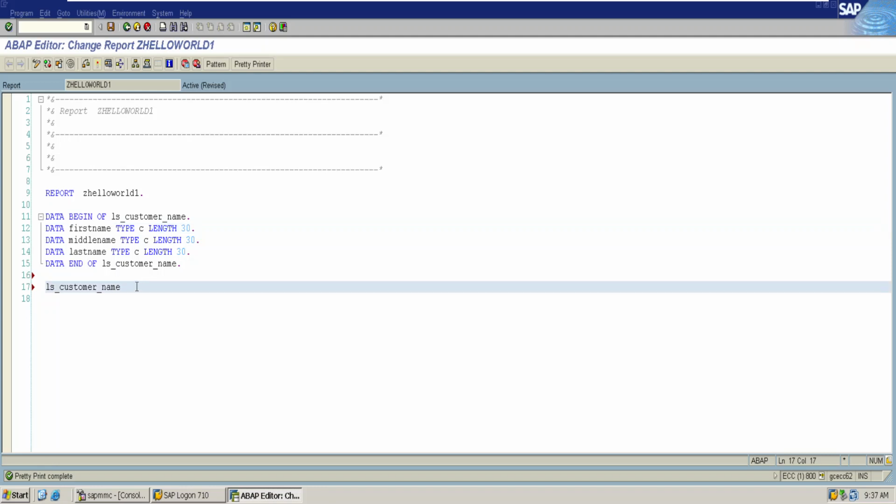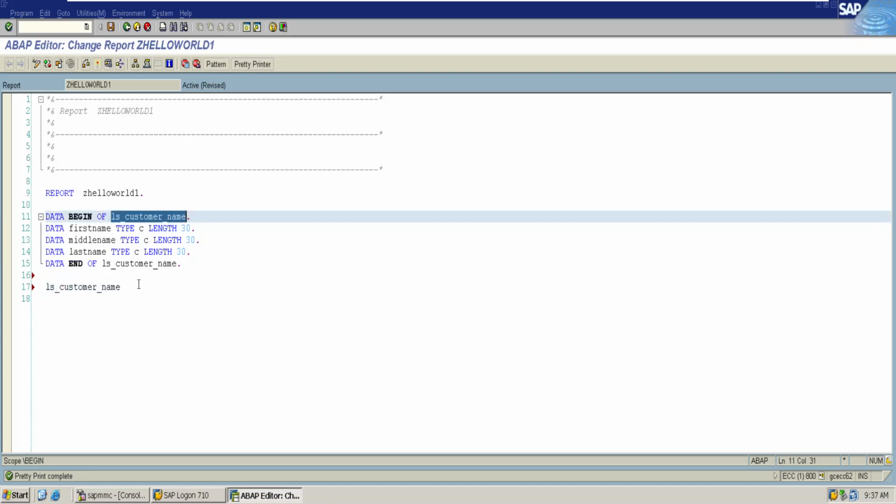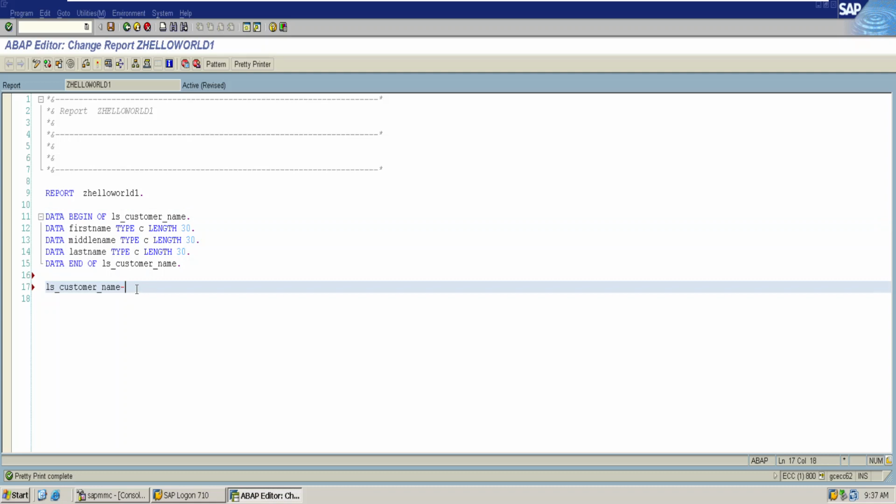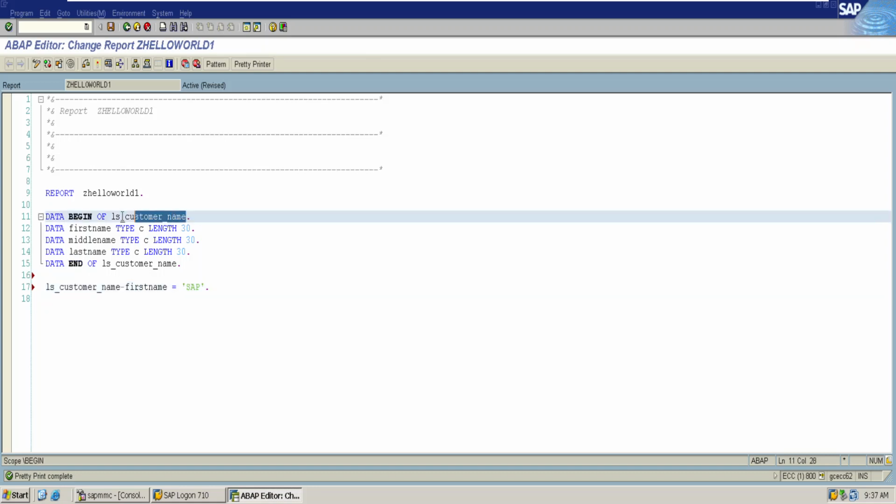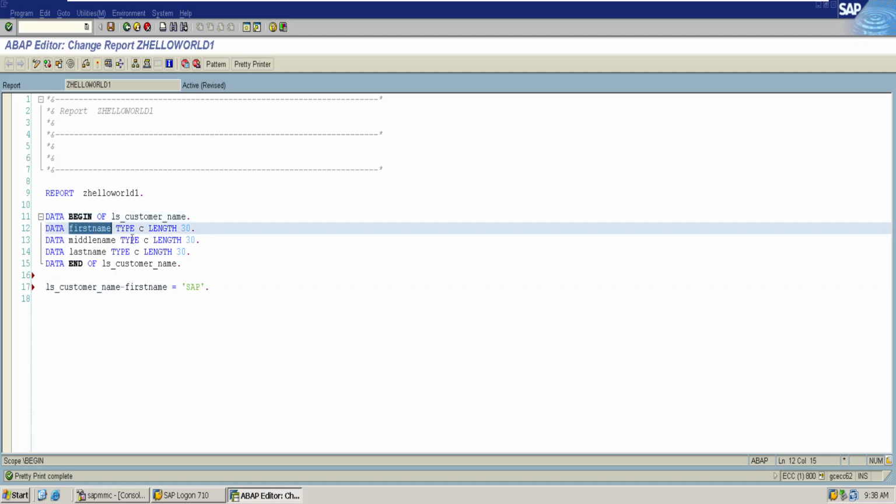So access of the attributes of this variable can happen by using a hyphen symbol and then first name equal to. This makes the system understand to access the variable ls customer name, and I would like to paste this SAP inside the variable ls customer name, into its attribute first name.